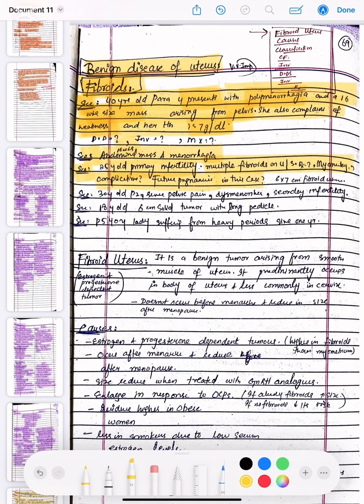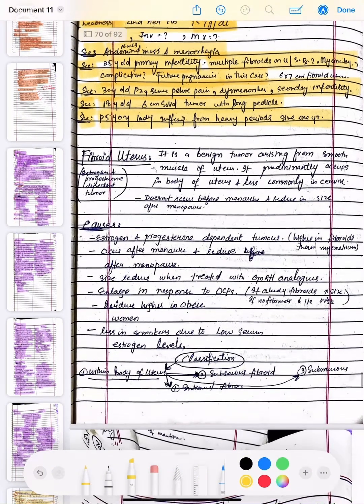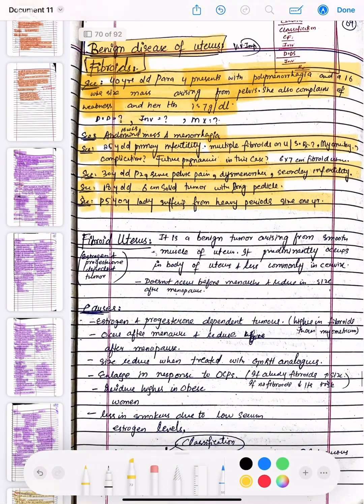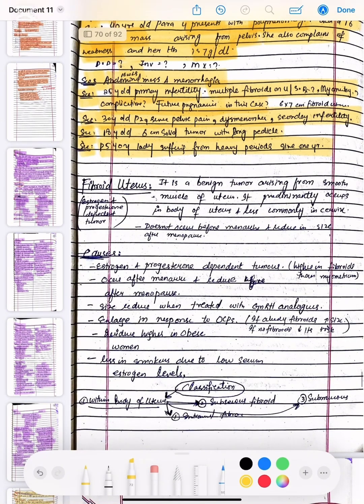And the scenario: a 30-year-old P2 with severe pelvic pain, dysmenorrhea, and secondary infertility. Another scenario is an 18-year-old with a 6 cm solid tumor with long pedicle, and another is a P5+0 lady suffering from heavy periods since 1 year. Okay, these are the types of questions that are asked about the fibroid, and fibroid is a benign disease of the uterus. So what is fibroid uterus?